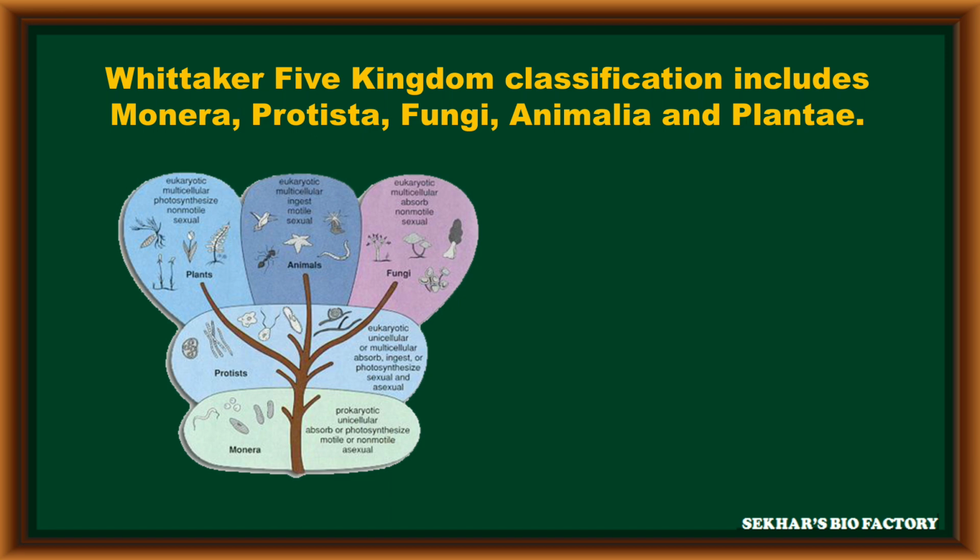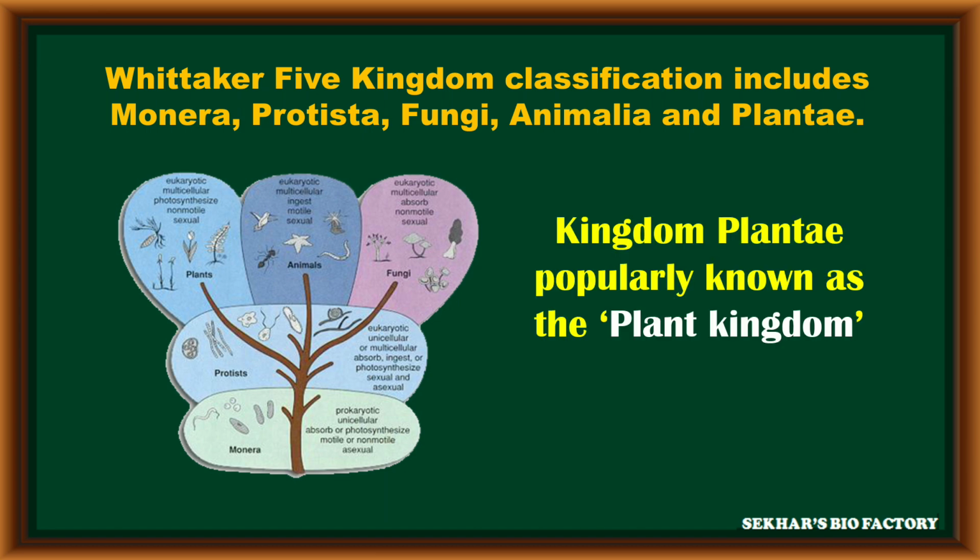The Monera kingdom consists of only prokaryotic organisms, and the remaining four kingdoms, Protista, Fungi, Plantae, and Animalia, have eukaryotic organisms. Among these five kingdoms, Kingdom Plantae is popularly known as Plant Kingdom.